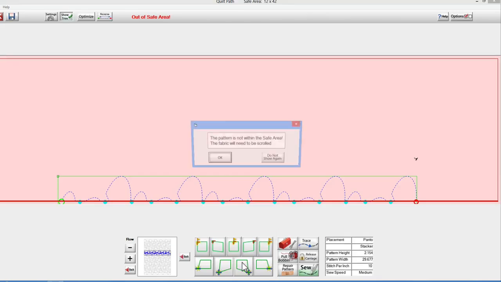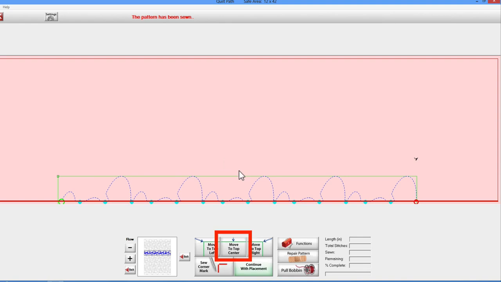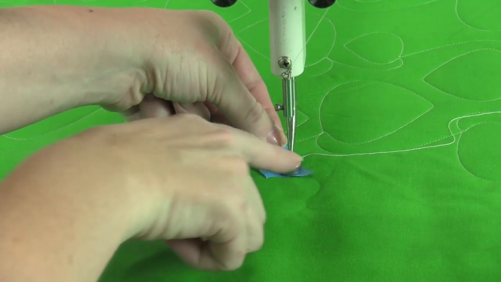Tap on the Finished button and you'll be prompted to either advance the quilt sandwich after marking the necessary alignment locations as you've always done, or it will tell you that you have enough room to stitch out the pattern without advancing. We will tap on OK and ask the machine to move to the top center alignment point. Mark that point with painter's tape using the single stitch button.